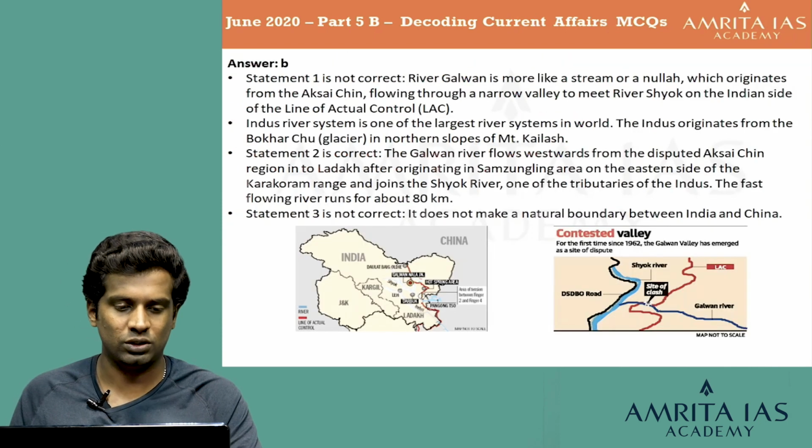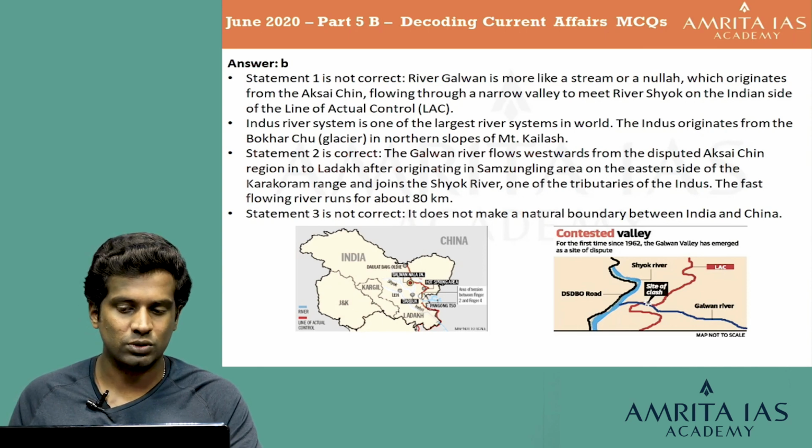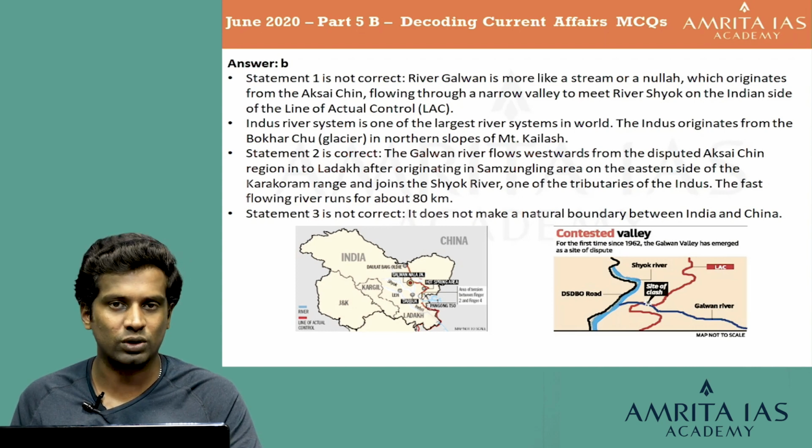Let's look at the explanation. The answer is B. Statement 1 is not correct because river Galwan is more like a stream or a nala which originates from the Aksai Chin, flowing through a narrow valley to meet the river Shiok on the Indian side of the line of actual control. Indus River system is one of the largest river systems in the world. The Indus originates from the Bokarchu Glacier in the northern slopes of Mount Kailash.